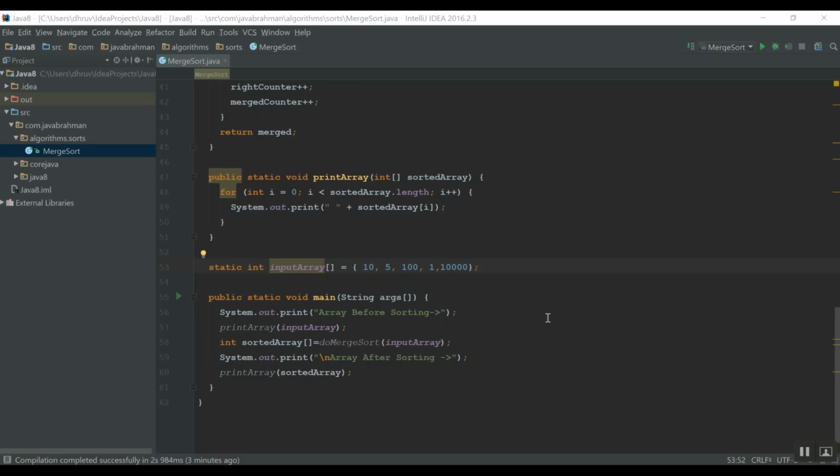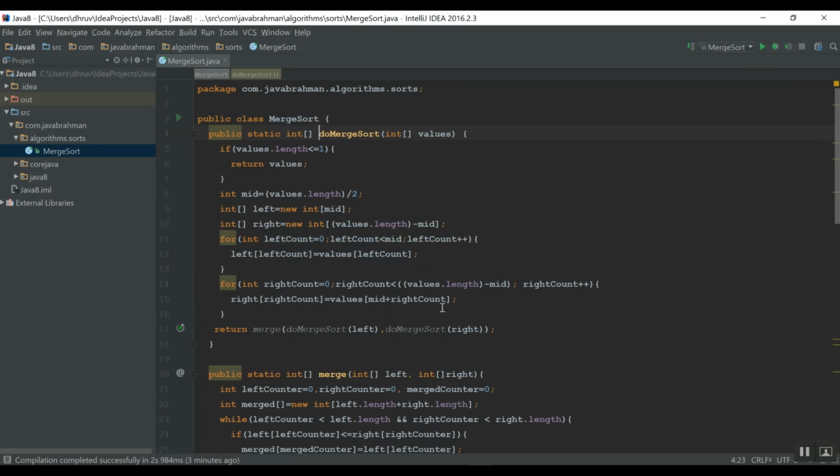In this code, I will show you how recursion is obtained and how a given list is sorted using merge sort. So I have a list of elements, a static input array, which is 5 elements, which you saw in the whiteboard video also. Next, I have my main method in which I print the arrays before sorting. I print the input array and then I call do merge sort on the input array. Now, what does do merge sort do? Let's get down to it.